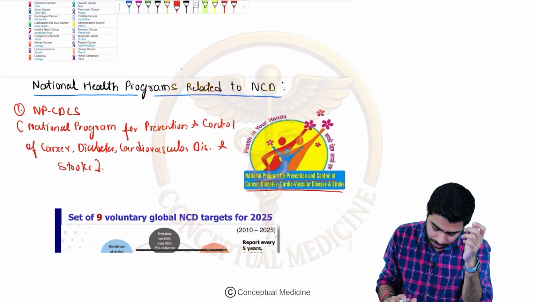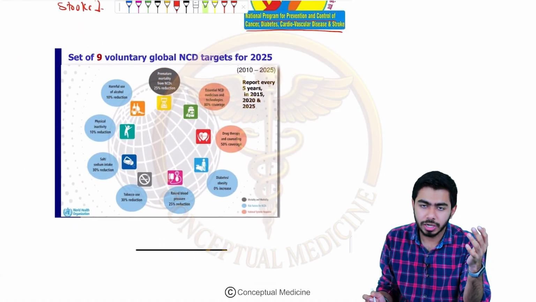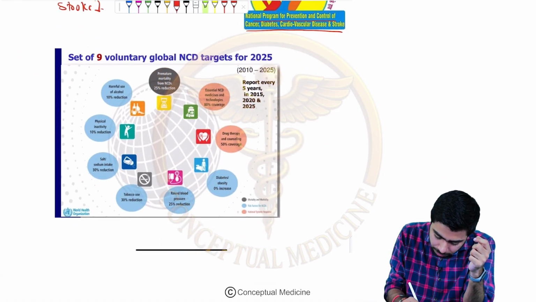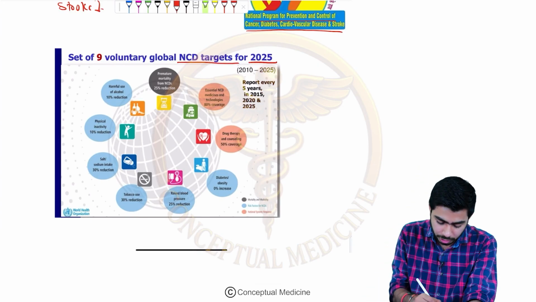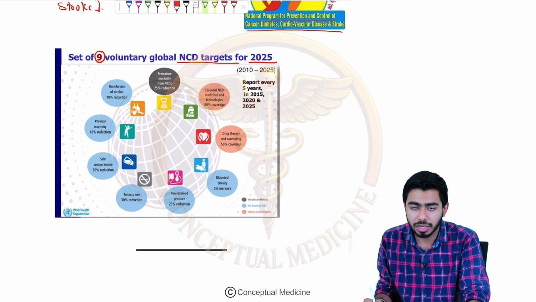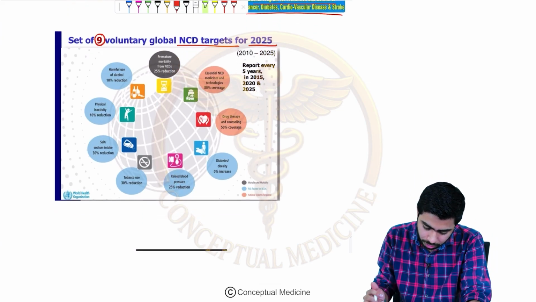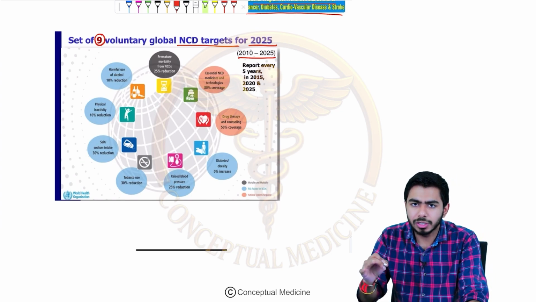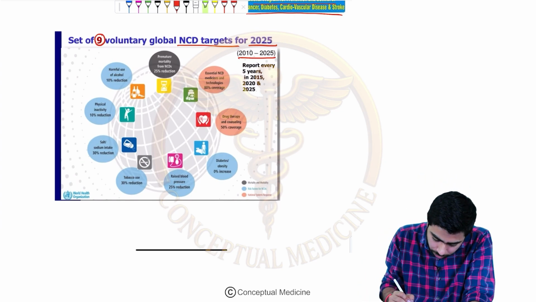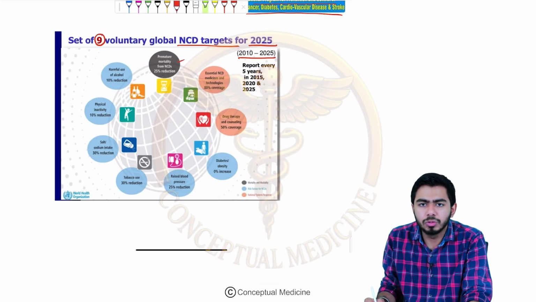And in this category, from the WHO side, they are talking about the non-communicable disease targets for 2025. And what are these targets? They are talking about 9 targets. How many targets, guys? 9 targets. And these are the 9 targets over here, okay. They might be achieved from 2010 to 2025, so obviously this is running right now. Over here we are talking about the premature mortality from non-communicable disease. We want to reduce it by 25%.